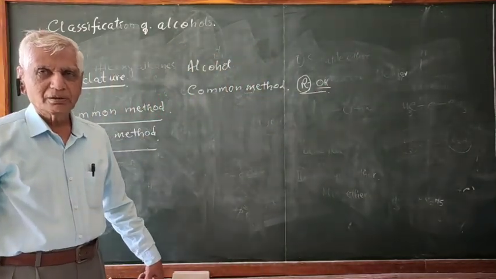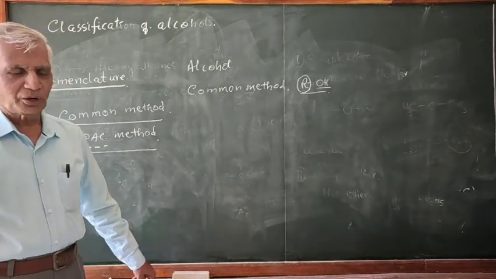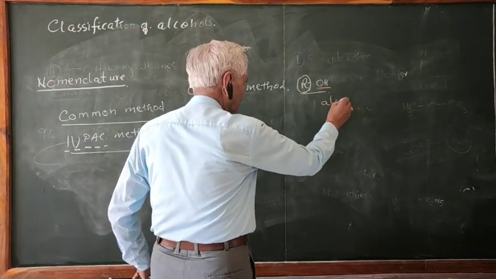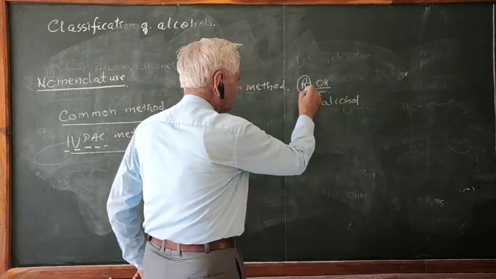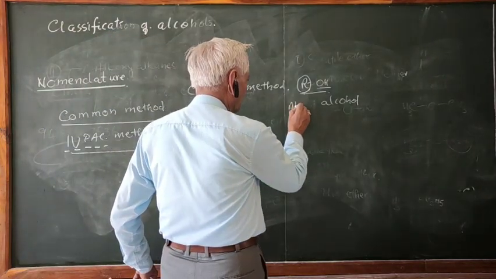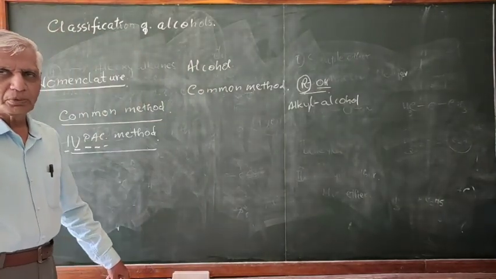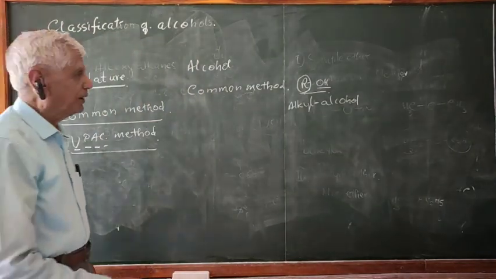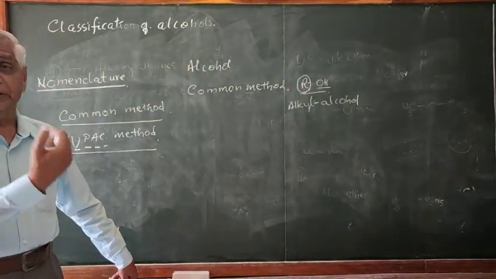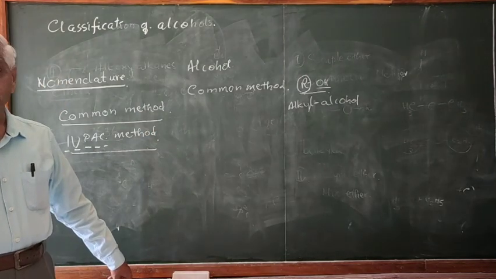In the common method, the name of the compound has two words. One is this group, which you know is alcohol, and one is this group, which you know is an alkyl group. Therefore, in the common method, the name of the compound is alkyl alcohol. You have to find out what alkyl group is attached, so you must be careful in knowing the name of the alkyl group. It appears so easy, but when you come to certain examples, it becomes a little difficult.